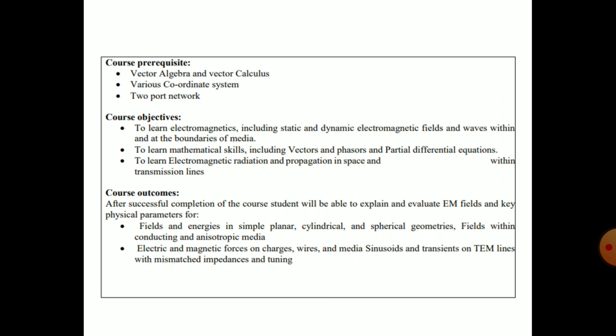Next is course prerequisites. Before learning this subject, what you should know is called the course prerequisites. There are three prerequisites. First is vector algebra and vector calculus. You might have covered this part in 11th and 12th science mathematics, and in the first year of engineering also, if you are a regular student.